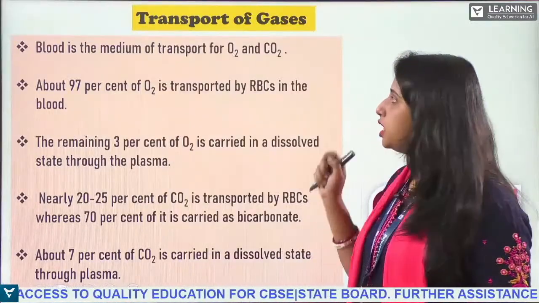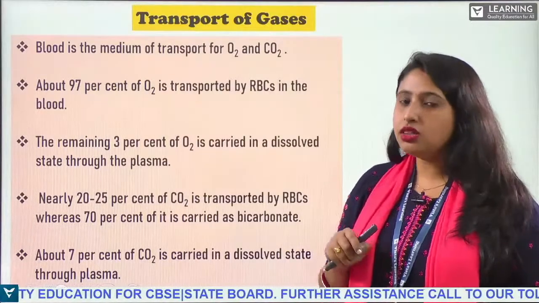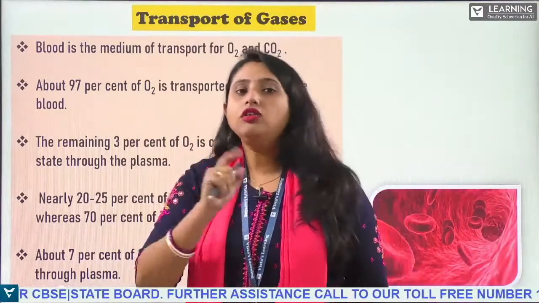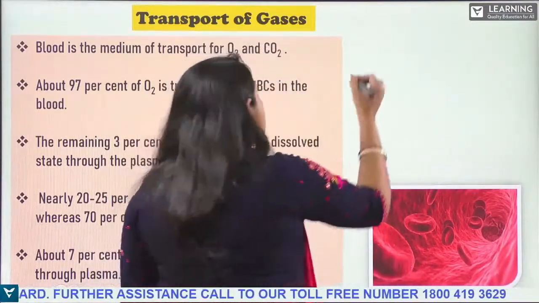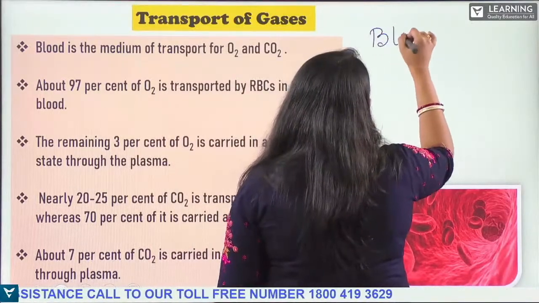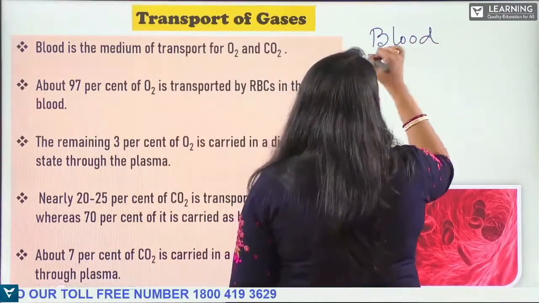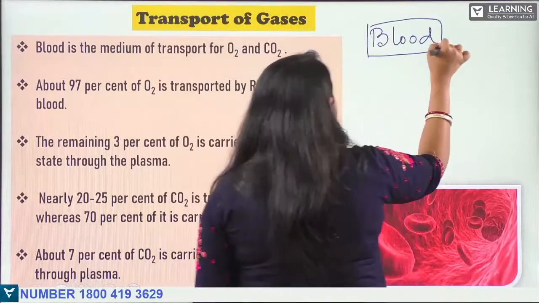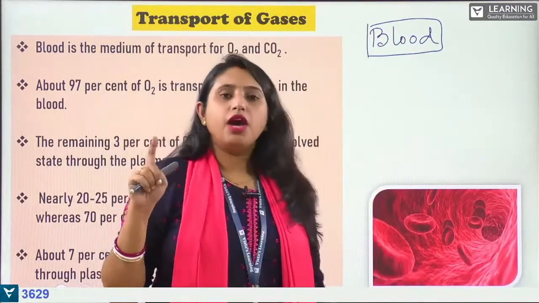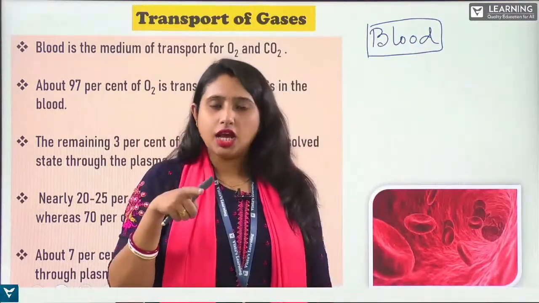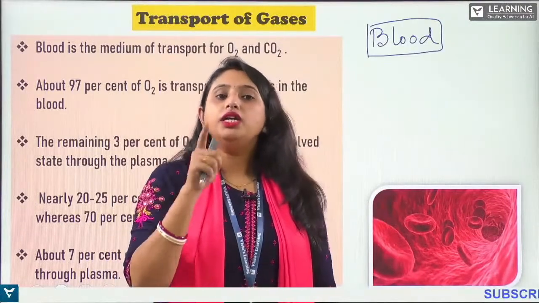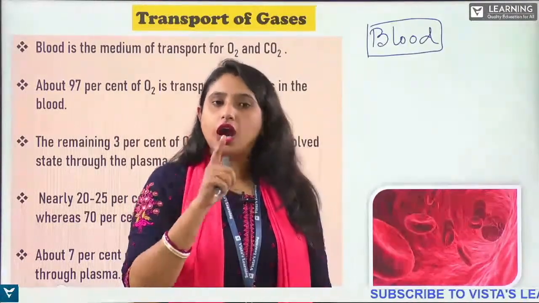Now let us understand the transport of gases. How does the transport of gases take place? It takes place with the help of blood. The primary thing for the exchange of gases is the alveoli, but blood is going to transfer the oxygen and carbon dioxide.